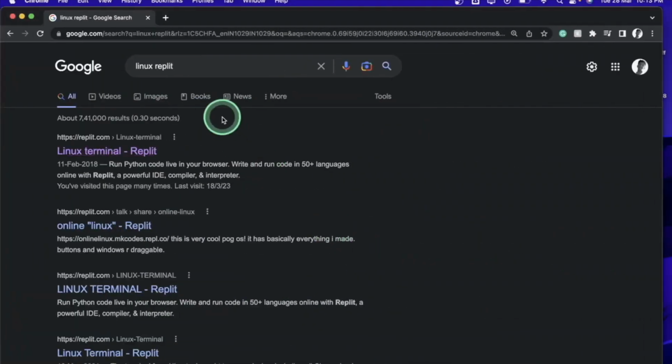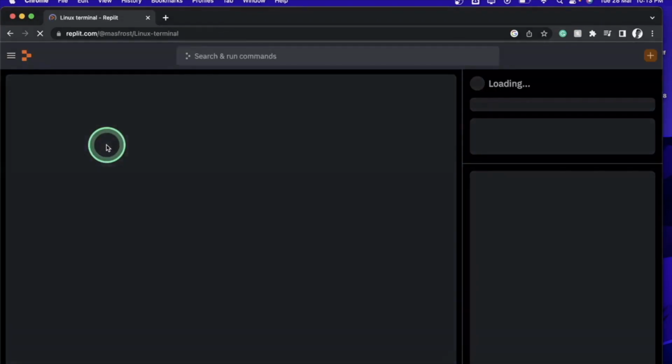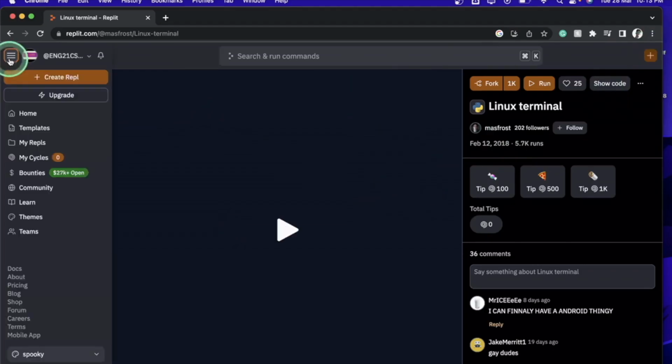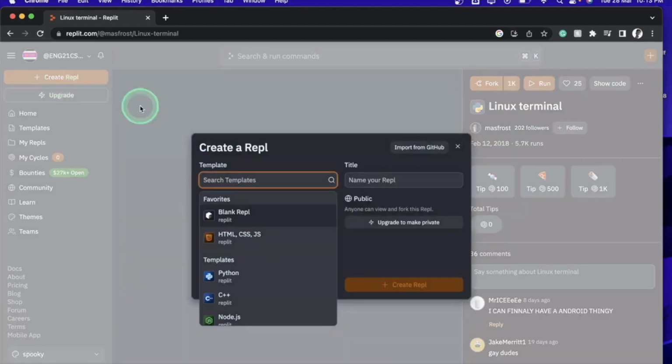Now, let us see how you can get started with it. You just type Linux replit and you come over here. This is the development environment, the place where you run and execute your code. Here it will ask you to sign up if you're a new user. Once you have signed up, you come over here and hit create REPL.